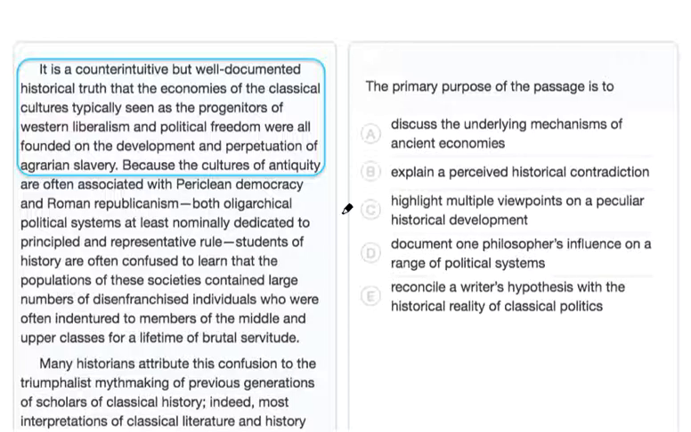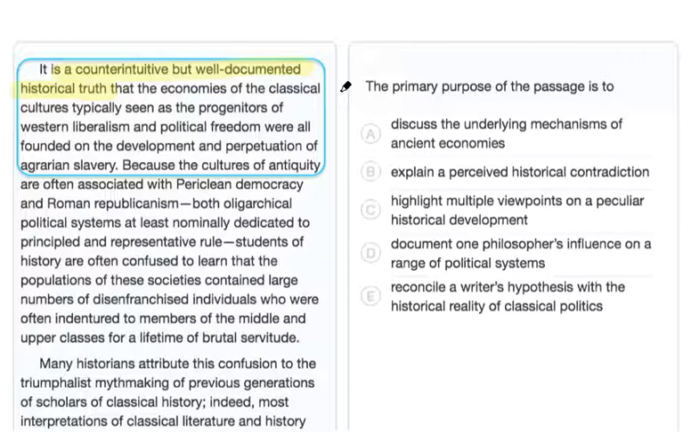All right, now that we've reviewed the passage, let's look for a thesis statement. The first sentence of the passage, which is highlighted here in the blue box, is actually a pretty good thesis statement. Throughout the passage, we will be exploring a counterintuitive but well-documented historical truth. If we were to say this in our own words, we could say that the author will be explaining a historical fact that doesn't seem like it should be true.